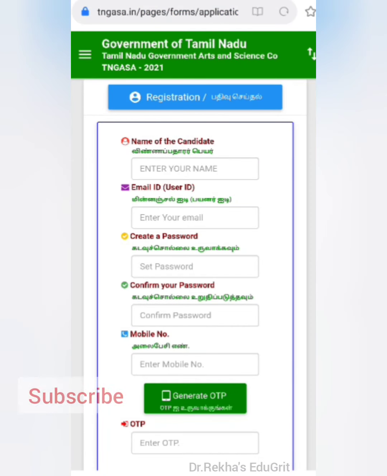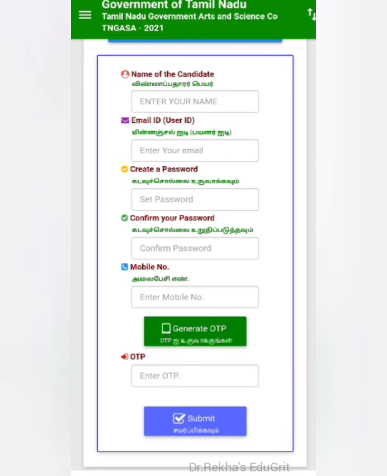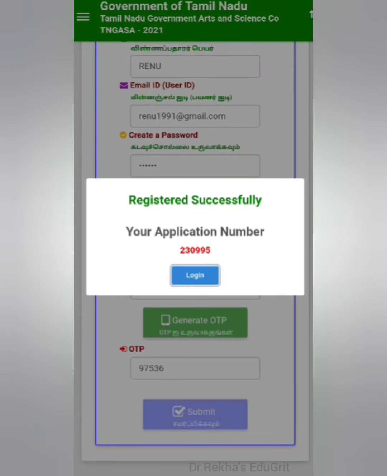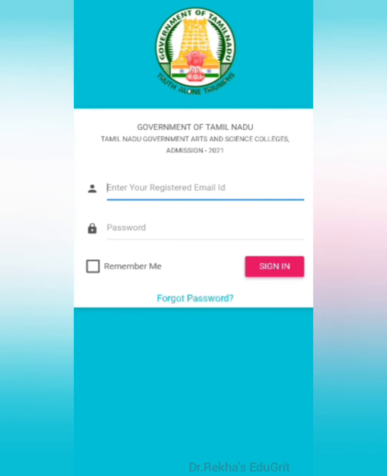After submitting, you can view this page. Here you have to give the name of the candidate, email ID, password and mobile number. Then you can give generate OTP. After receiving the OTP, you have to type the number over here and then give submit. So your first step is completed and you will receive a notification like registered successfully, and here you can note down your application number. Click the login button, then you can sign in with your email ID and password.